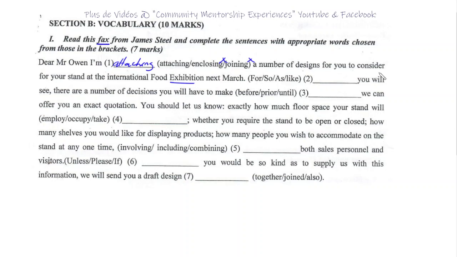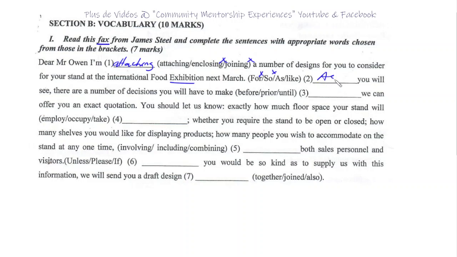a number of designs for you to consider for your stand at the International Food Exhibition next March. So next, for so as, like, you will see, there are a number of decisions you will have to make before, prior, until we can offer you an exact quotation. Okay, so here you will see. Can we say for you will see? No. So you will see? No. As you will see? Possible. Like you will see? I see. Oh, that's interesting.